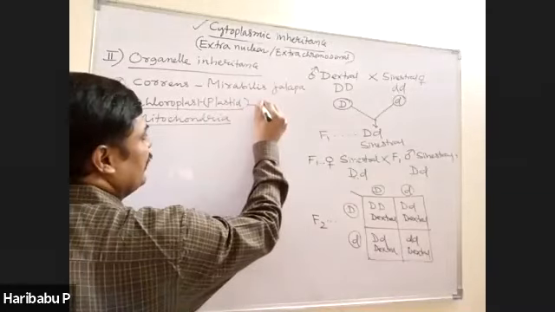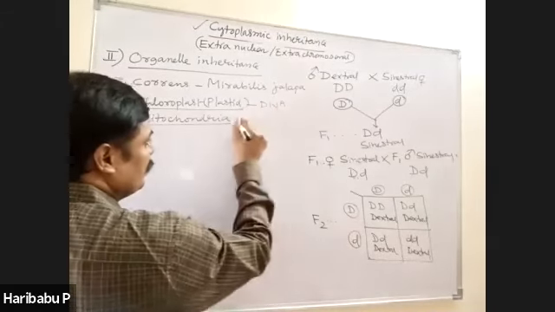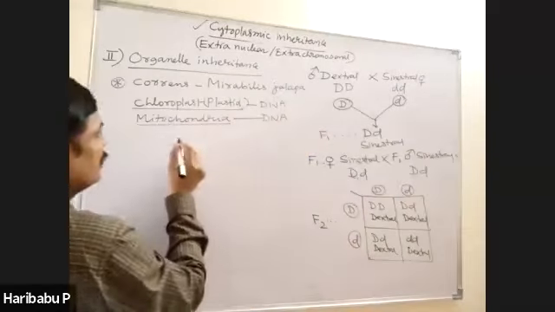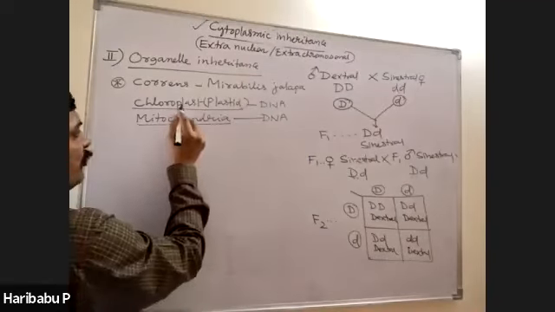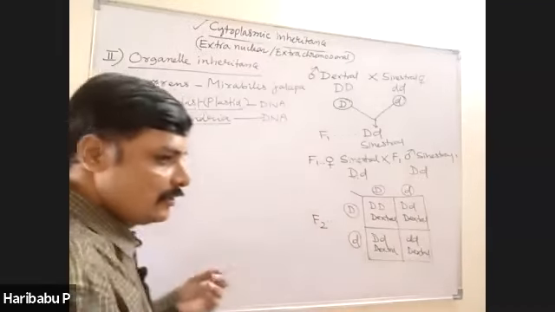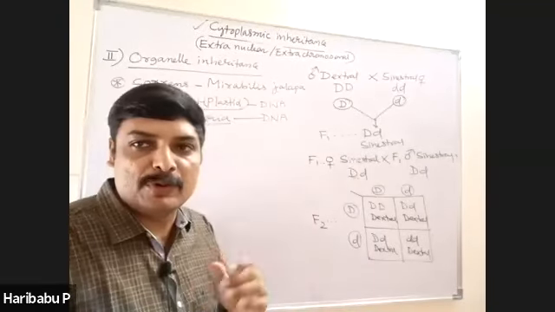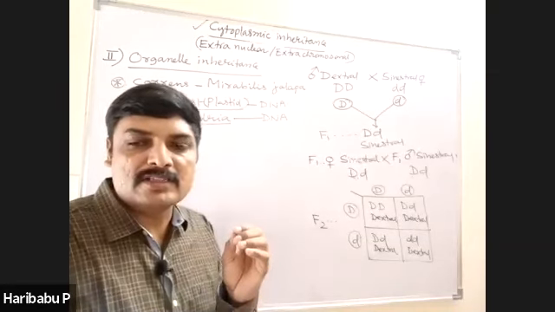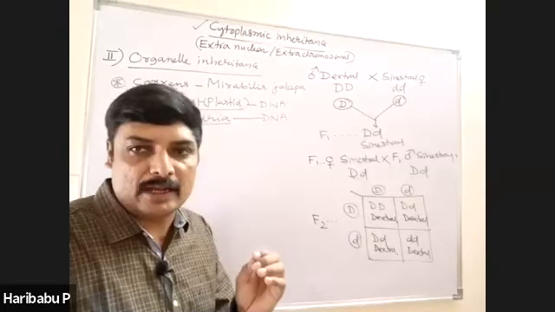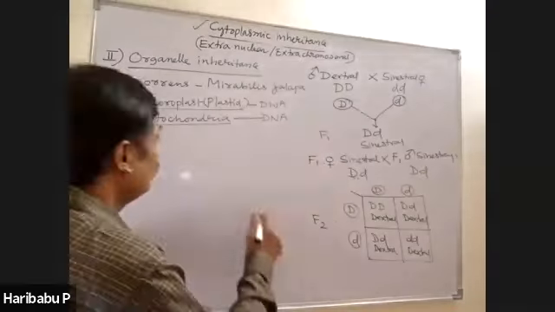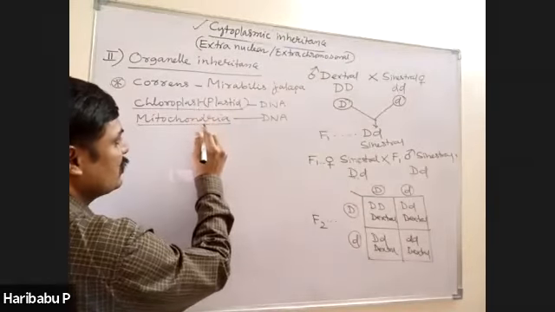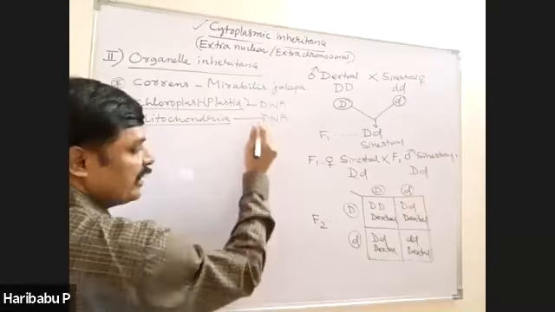This contains DNA. This also contains DNA. Try to recollect. These two are self-duplicating cell organelles. These are also called semi-autonomous cell organelles, right? The semi-genetic autonomy of these two cell organelles is due to the presence of DNA.